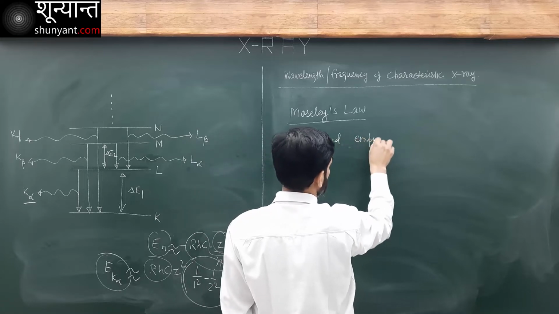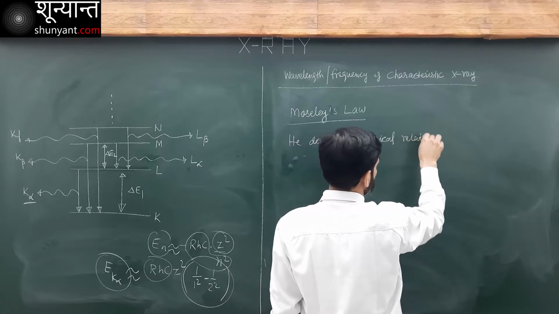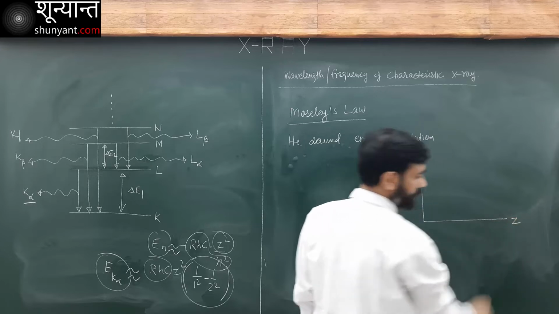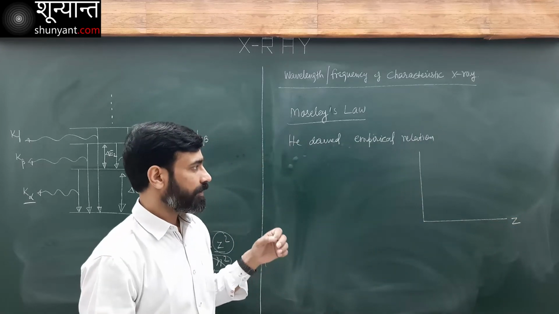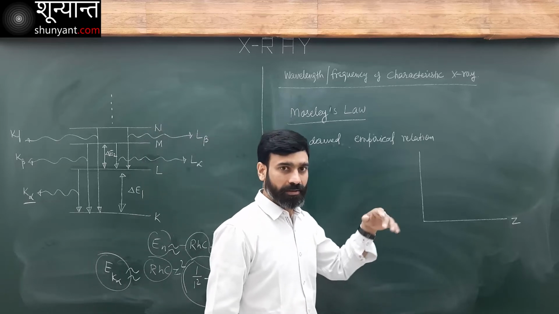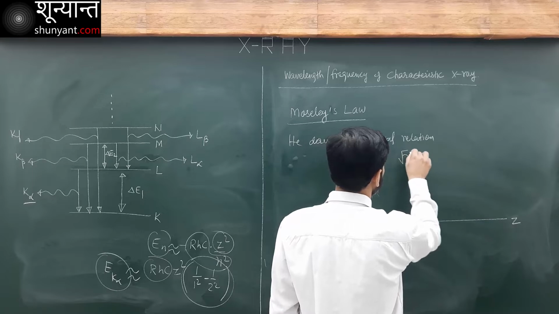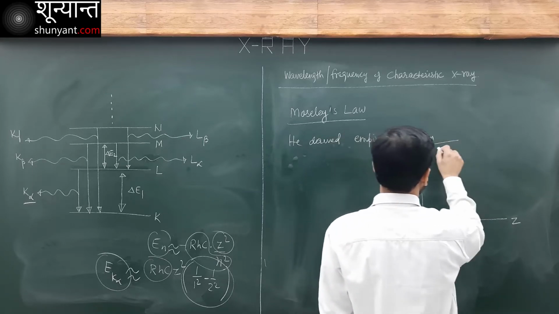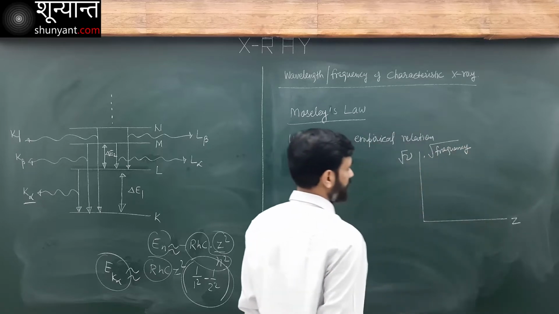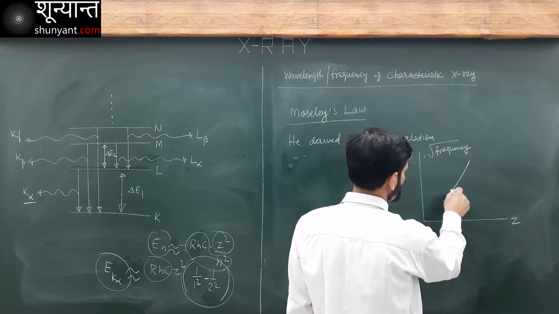Because what he did was he prepared target metals, different metals having different atomic numbers. Then he plotted the under root of frequency against atomic number, and he got a graph something like this.